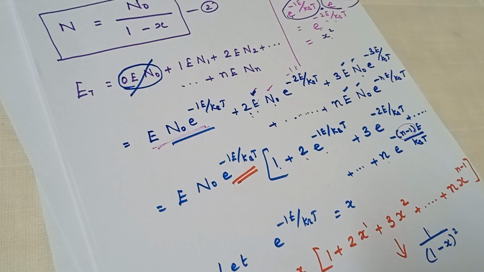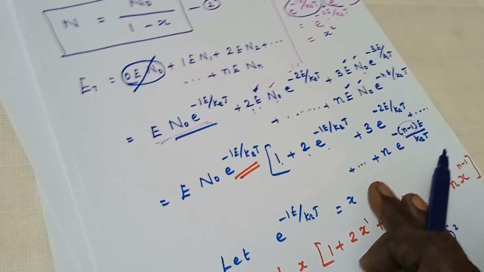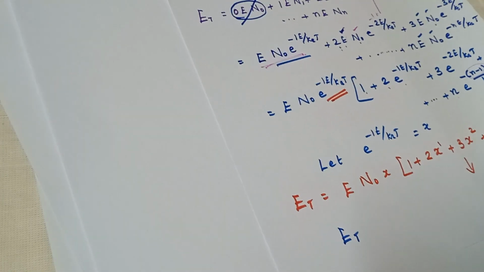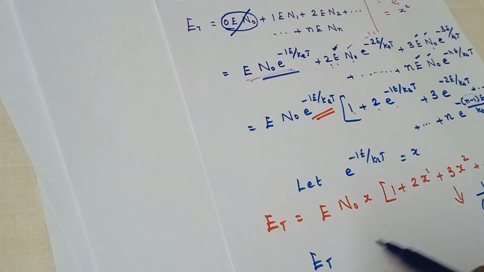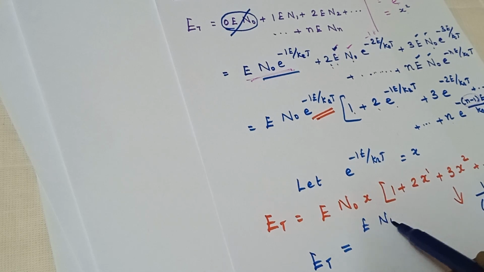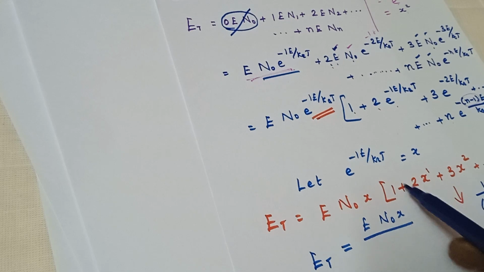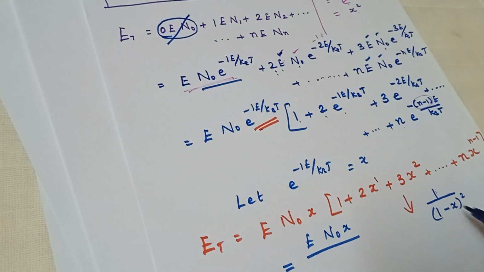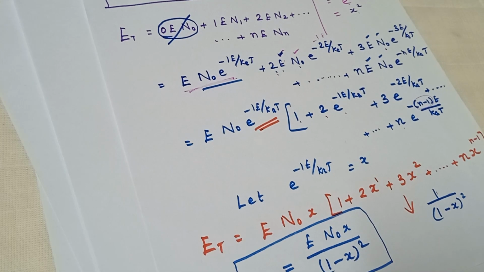So we get the total energy. The total energy is equal to e N naught x, and instead of this we are going to substitute 1 divided by 1 minus x the whole square. Let this be equation number 3.